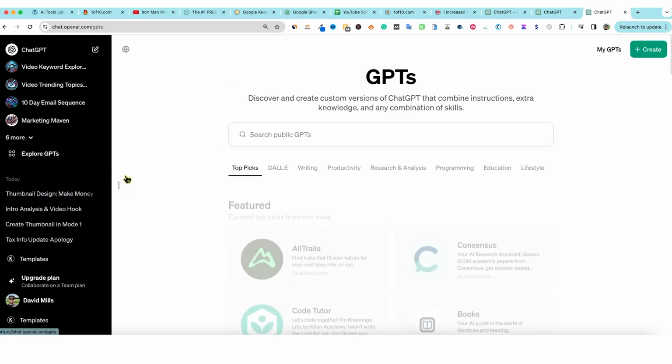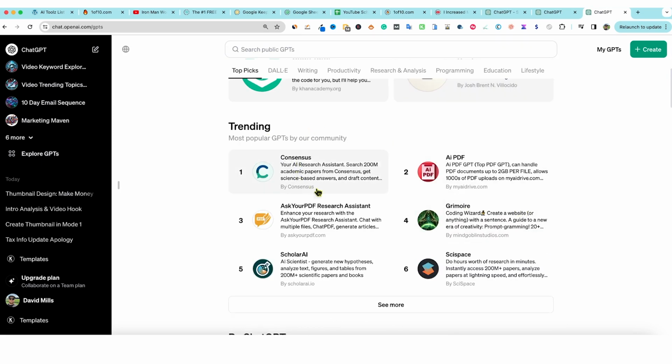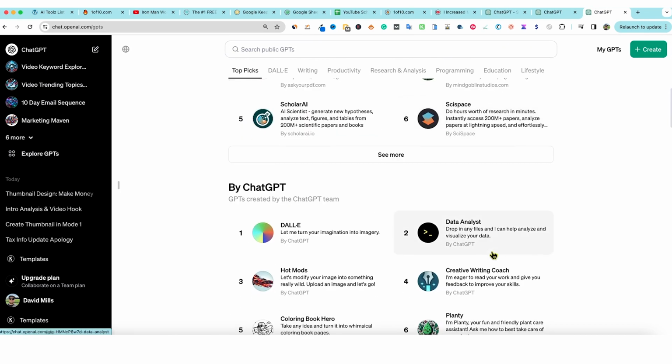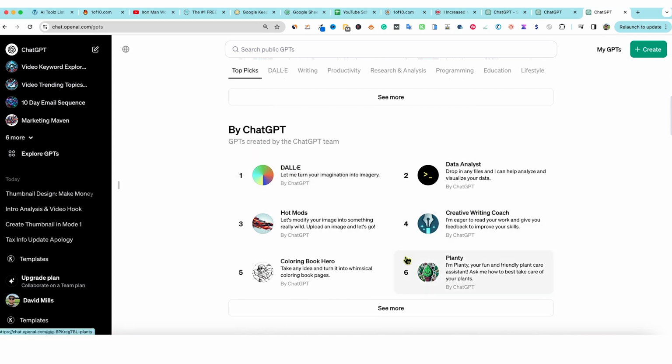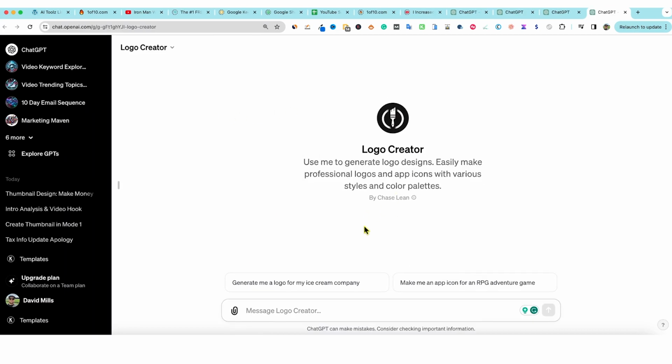Let's go back over to Explore GPTs, and you can see some really big companies like AllTrails, and we have Consensus over here, and we have trending. So these are the ones that are trending right over here. And you have by ChatGPT right over here, more of them. We have a Logo Creator. These are the really fun ones to use because we can just grab this one right over here. It's going to take us over. It's going to use DALL-E. So use me to generate logo designs, easily make professional logos.